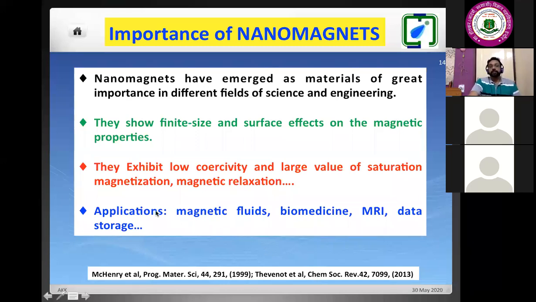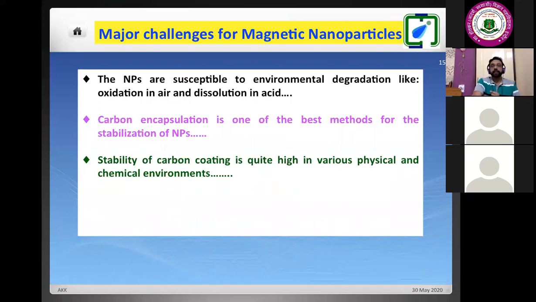Now, where we could use them. I'm not sure that till now they are using nanomagnets in any kind of these materials. Magnetic fluids, biomedicine, MRI, data storage. Wherever we are using the bar magnet, we can replace those bar magnets by nanomagnets, for their usability or practical application.